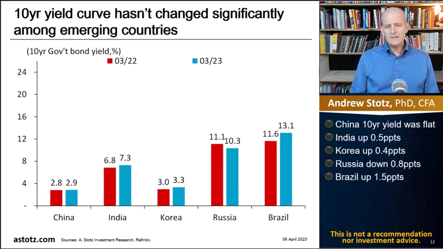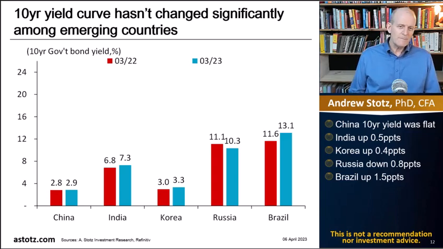Now, let's look at the 10-year rate to understand what's happening there. Basically, the 10-year yield curve hasn't changed significantly among emerging countries. Here we can see that China's 10-year yield was flat. India was only up by 0.5 percentage points to 7.3. Korea was up by 0.4. Russia was down by 0.8. And Brazil was up by 1.1. Basically, what you can see is that all of the short-term increases barely affected long-term rates.